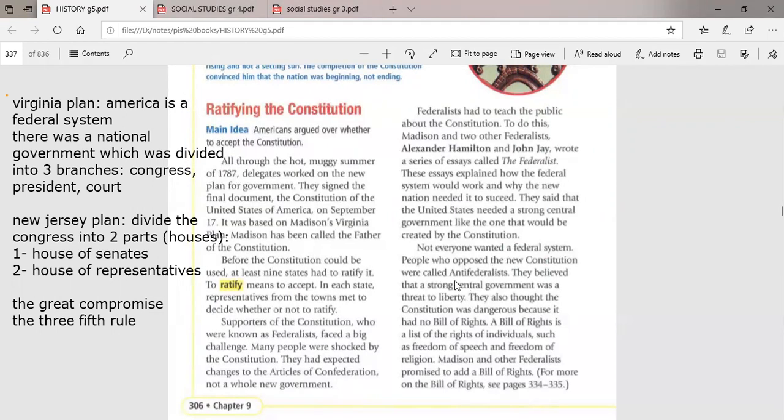Another group of people were called anti-federalists. Those people refused the Constitution. Why did they refuse it? Because in that time they thought it was against liberty. Why was it against liberty? Because it didn't include the Bill of Rights. The Bill of Rights are four rights for the people. You remember we took them in grade 4.